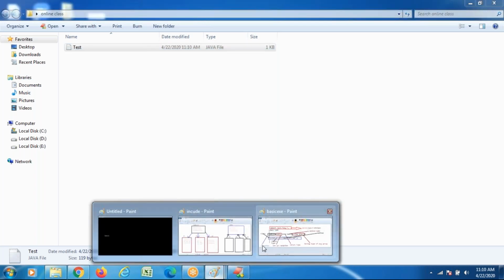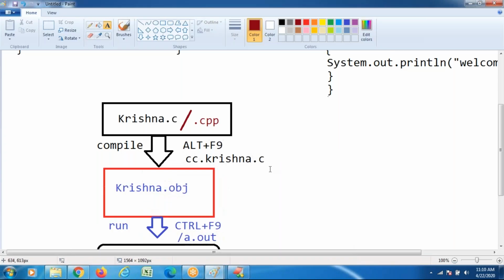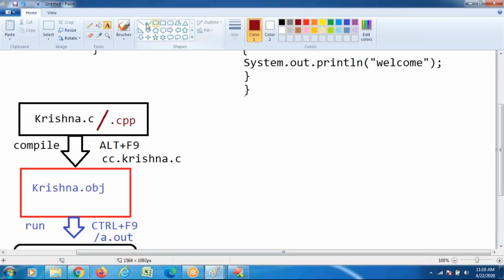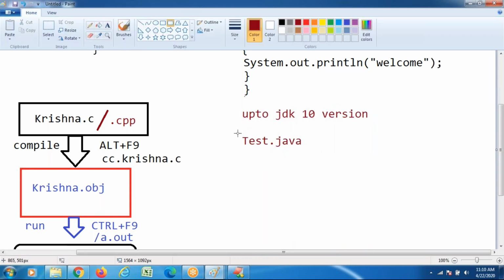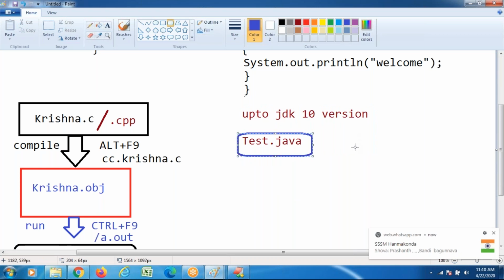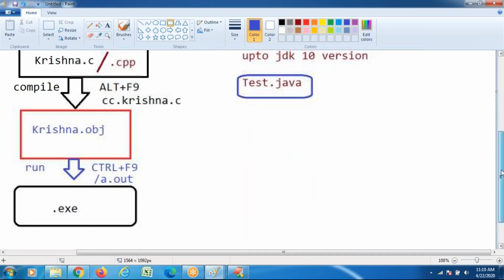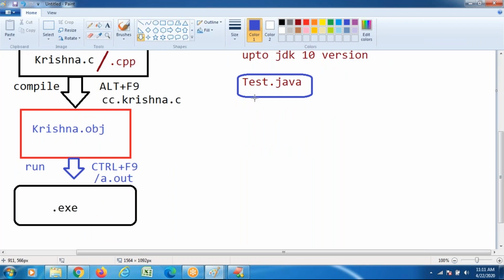After that, we want to work here. First, save the Java program, with the execution flow up to the JDK 10 version. Save the Java program with Test.java. After saving this, compilation is recommended.